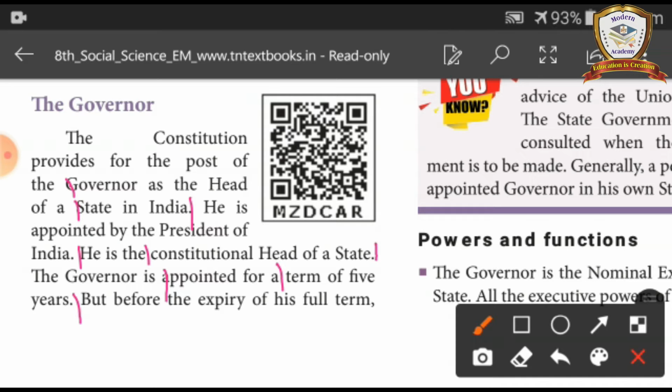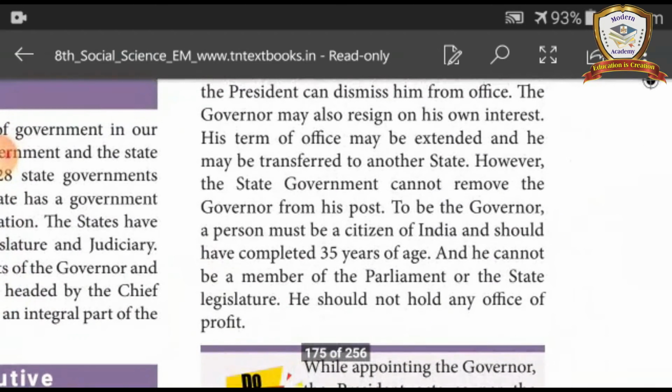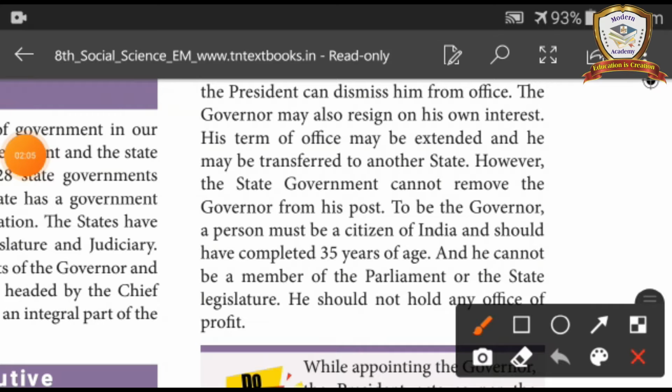But before the expiry of his full term, the President can dismiss him from office. The governor may also resign on his own interest. His term of office may be extended and he may be transferred to another state. However, the state government cannot remove the governor from his post.